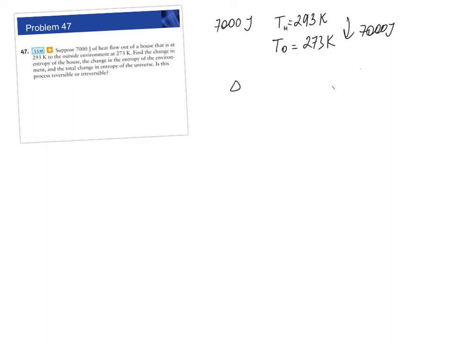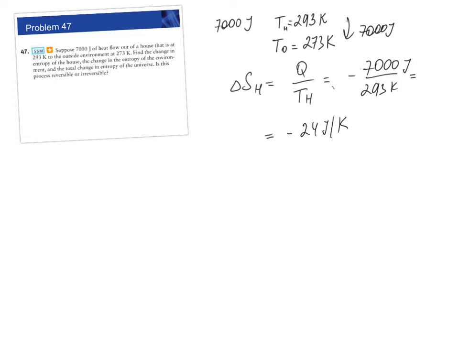So change of entropy in the house is Q divided by the temperature of the house. Because heat leaves the house, we have a negative sign. The 7,000 joules divided by 293 Kelvin. So we would get approximately negative 24 joules per Kelvin. What happens with the environment?